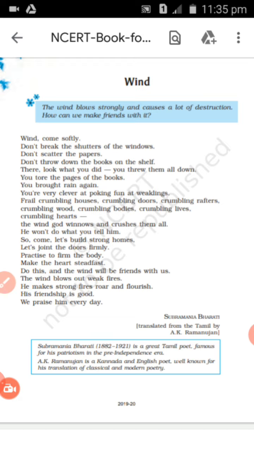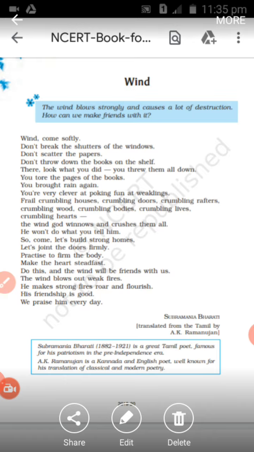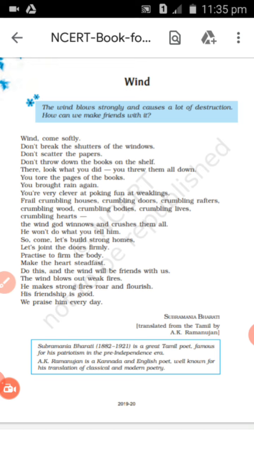For example, you see here in the second line, don't break the shutters of the windows, don't scatter the papers, don't throw down the books on the shelf. So here the word don't has been repeated in 3 consecutive lines, isn't it? So this is an example of anaphora.